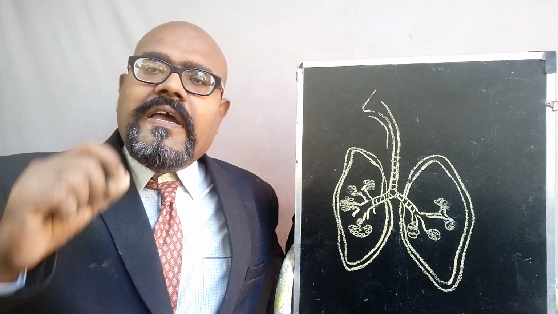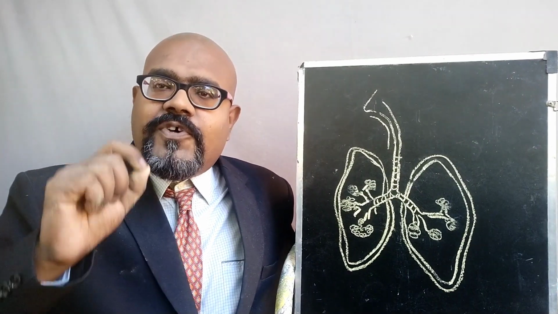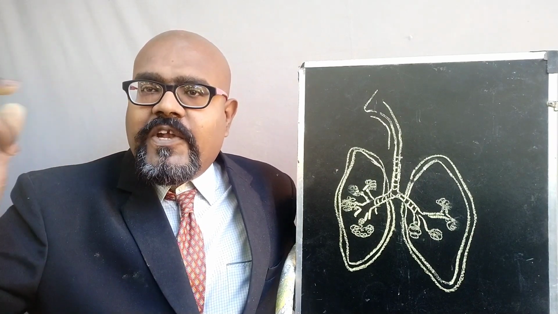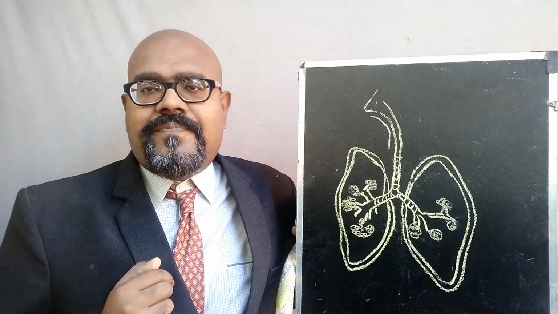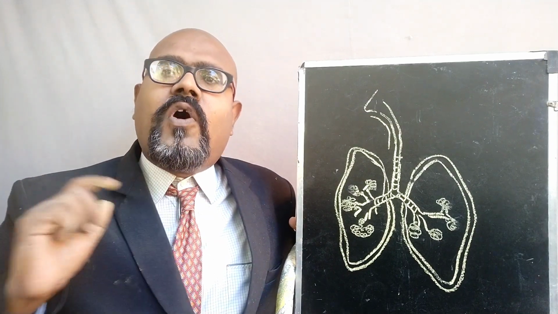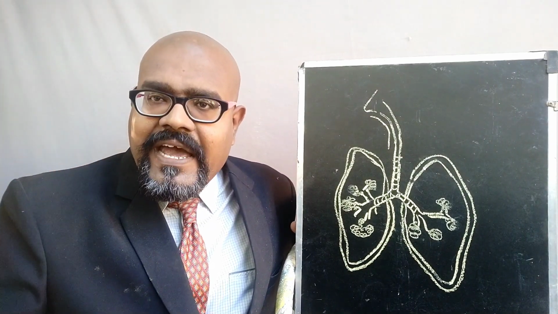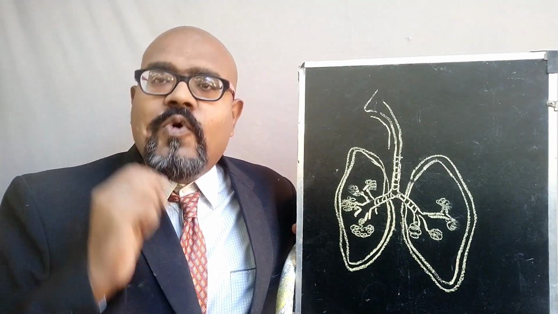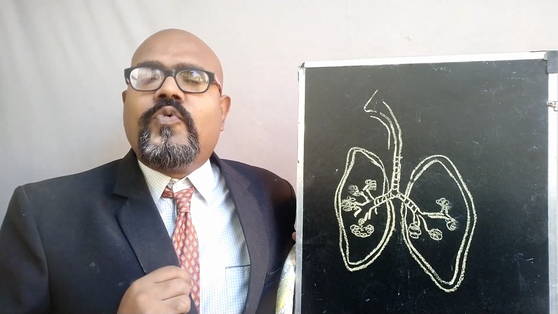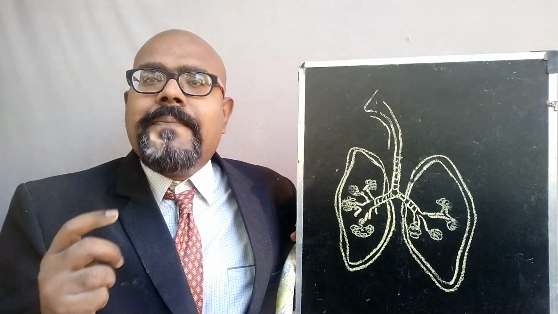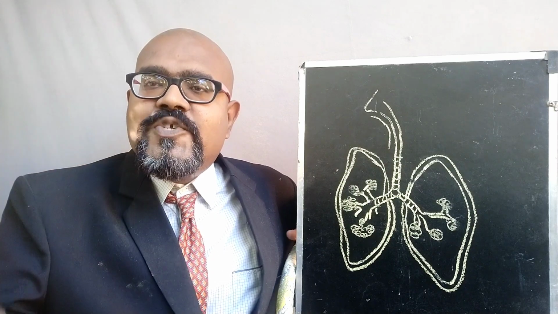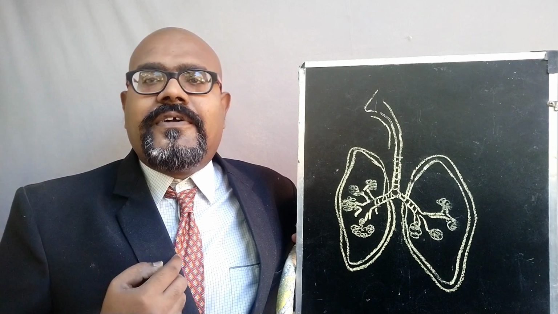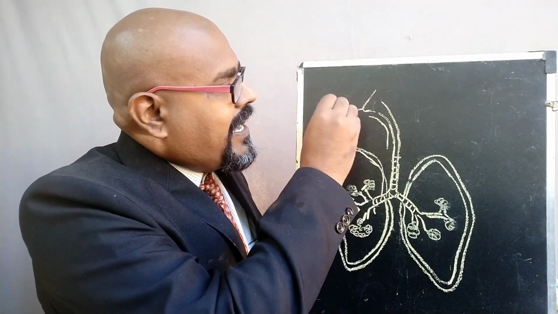Okay, so the first part of the respiratory system: we need to inspire the atmospheric air. The atmospheric air is all around the earth. That air will be inspired through two regions, one is the nose and one is the mouth. So these two important regions inspire the atmospheric air, and through these only the air enters. So the first part is the nose and the mouth.